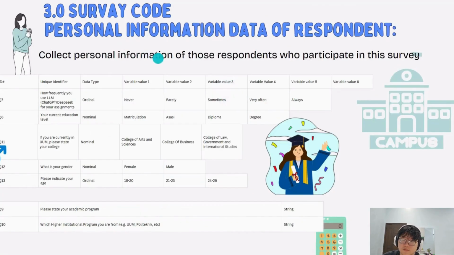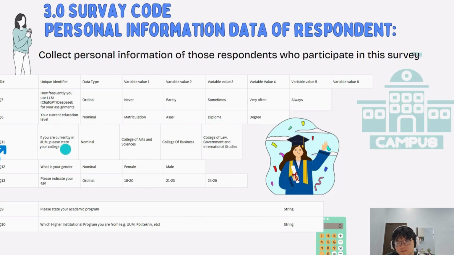Next, beside that, we also need to know the personal information data of the respondents. So you can see we need to know how frequently they use the large language model, and the option is ordinal: never, rarely, sometimes, very often, or always. Each of these choices has its own variable value, and we also need to know their current education, such as matriculation, SSC, diploma, or degree.